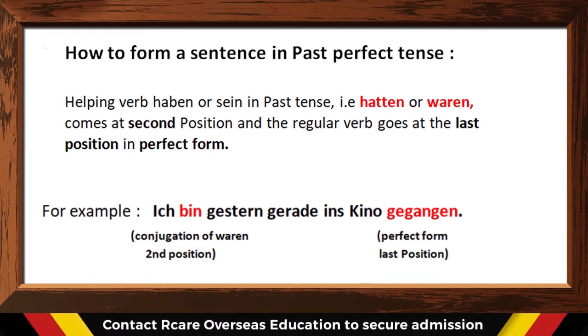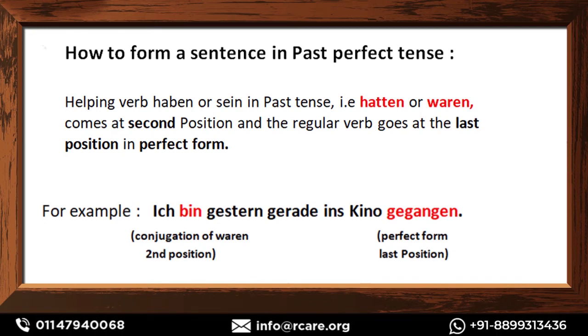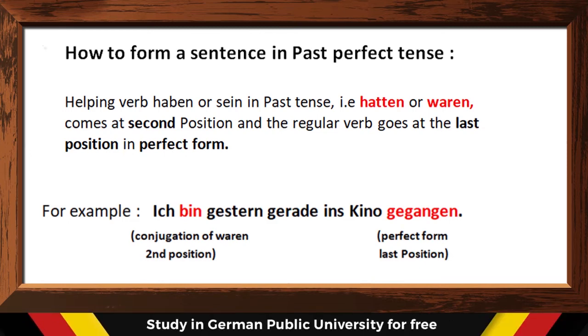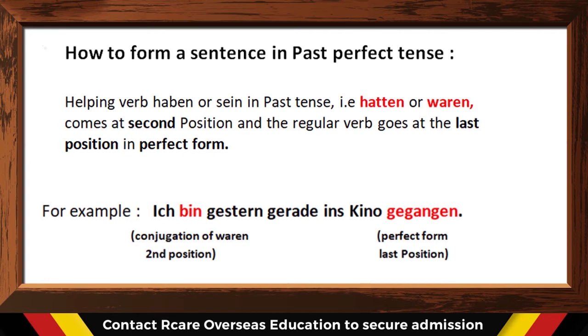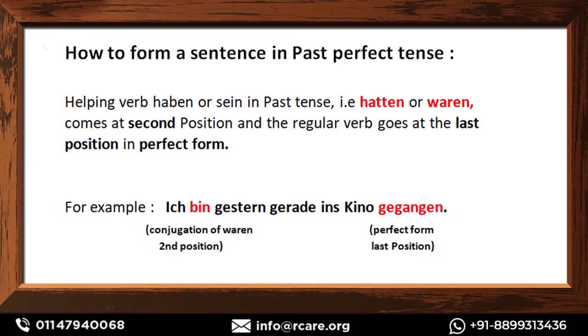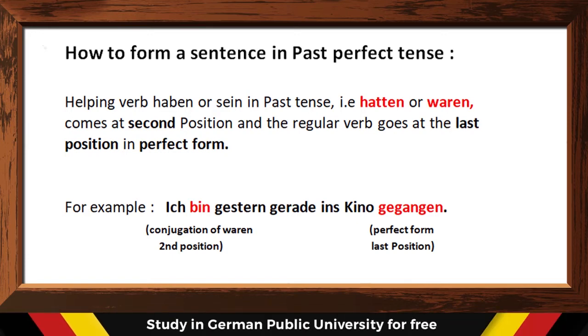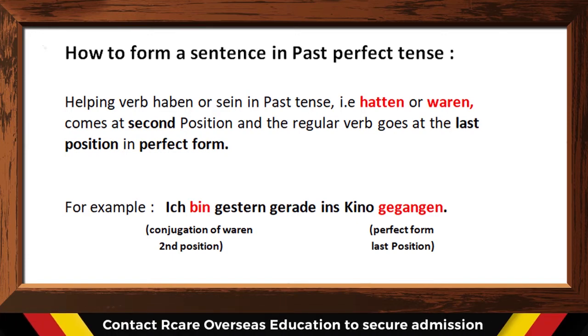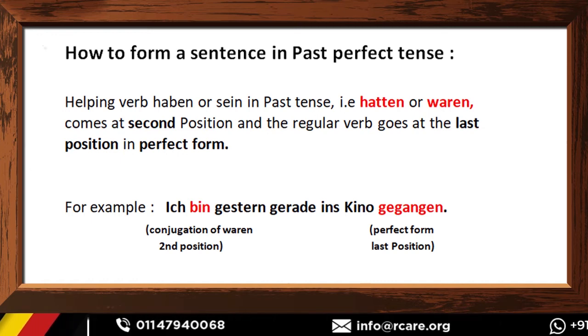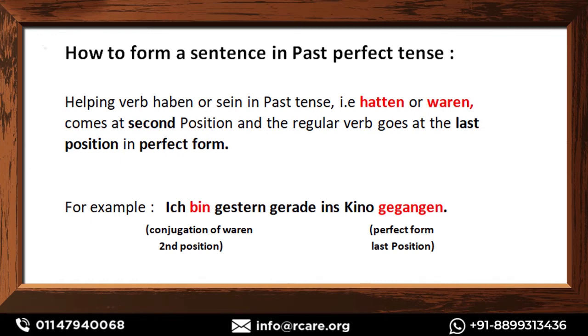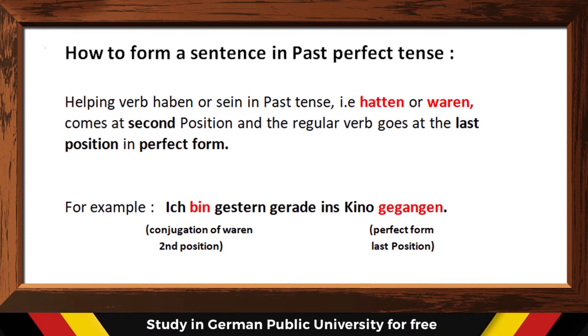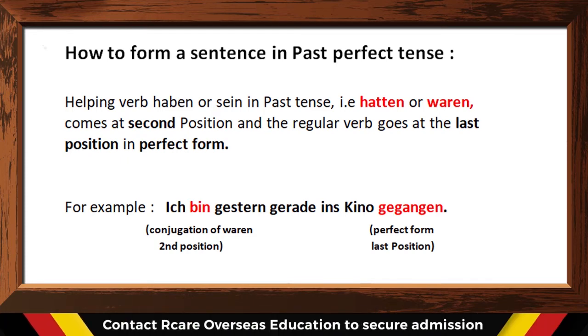So we are using the conjugation of sein at the second position, and we are using perfect form at the last position, that is gegangen. Here I have used the present tense of sein, that means bin. But when I compare it to another event that has passed even before this event, in that event I would be using waren. Further examples will be given to understand this better.